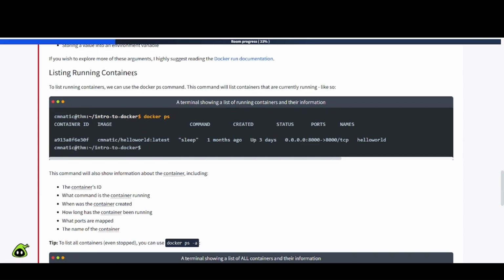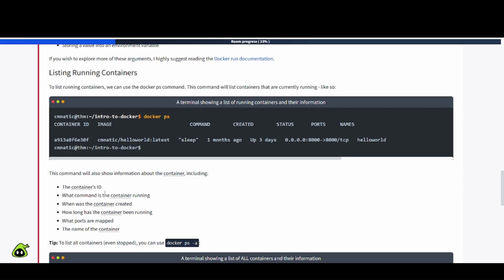Listing running containers. To list running containers, we can use the docker ps command. This command will list containers that are currently running, like so, which we just saw earlier. Okay, so that's good to know there. And this command will also show information about the container, including the following. So let's go ahead and take a look at that here and see what it says.